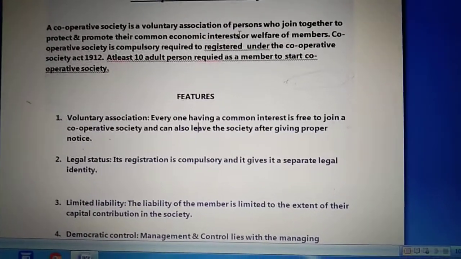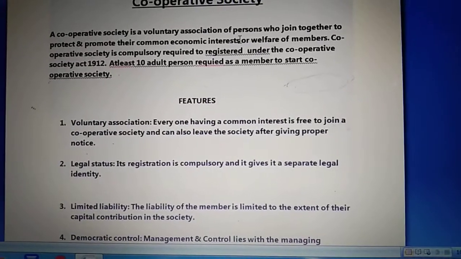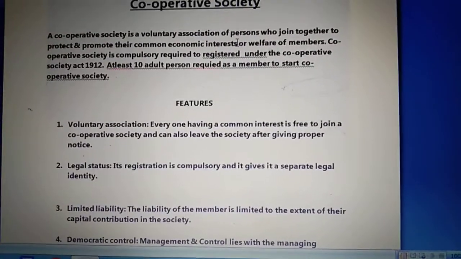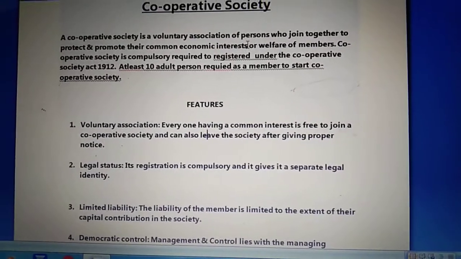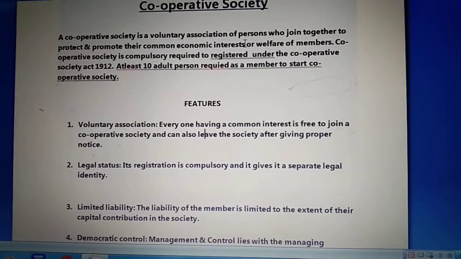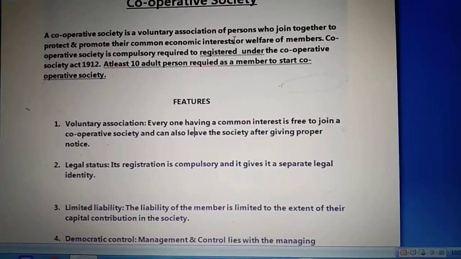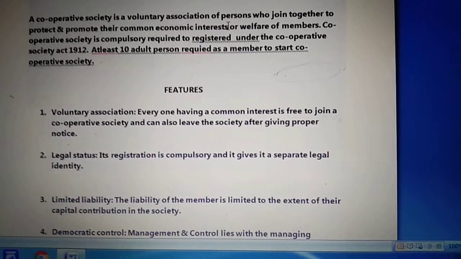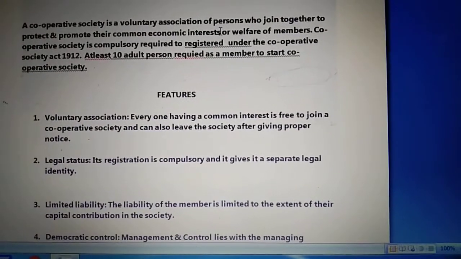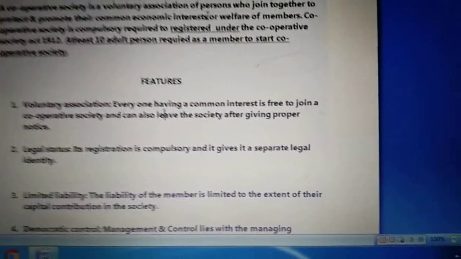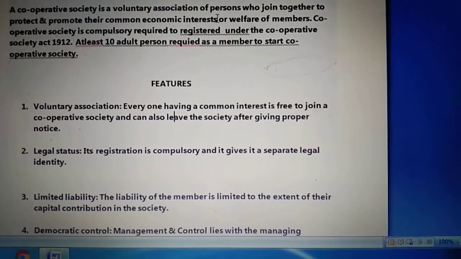That is the reason we say it has a legal status, because registration of a cooperative society is compulsory, and this accords a separate identity to the society which is distinct from its members. Once the cooperative society has been registered, the society will have a separate legal identity in front of law. That is the reason we say it has a legal status.